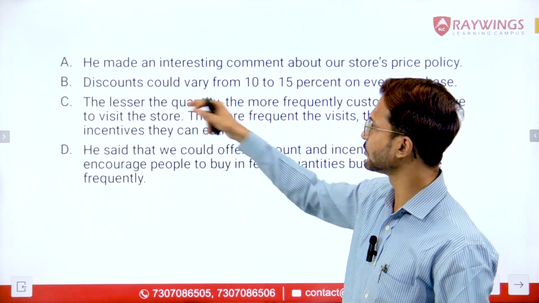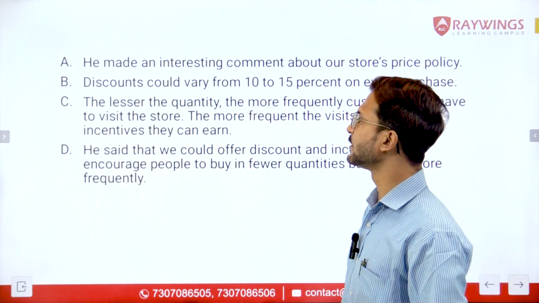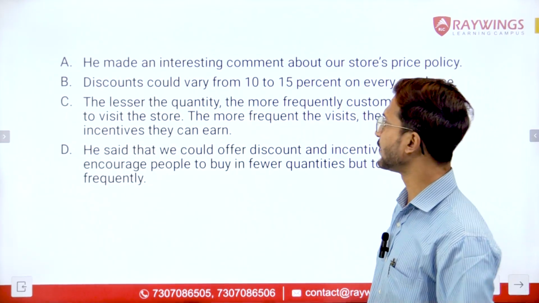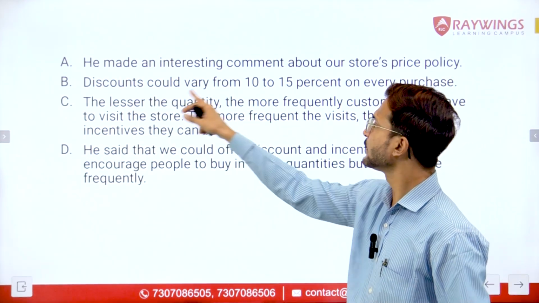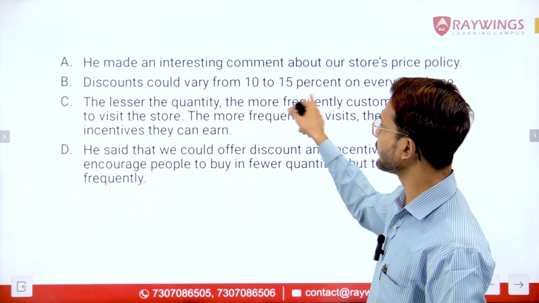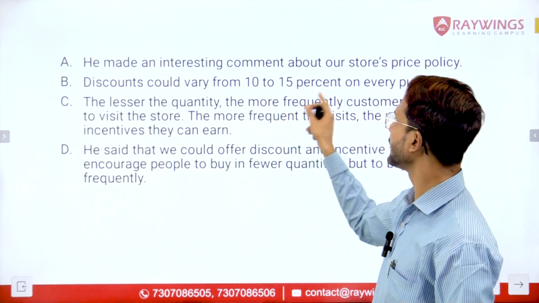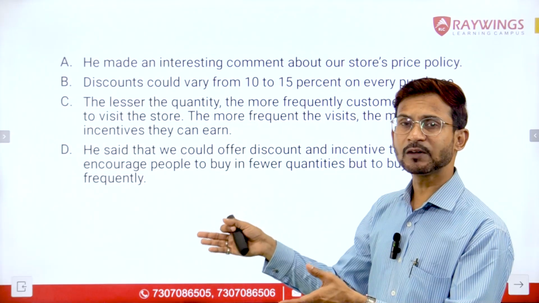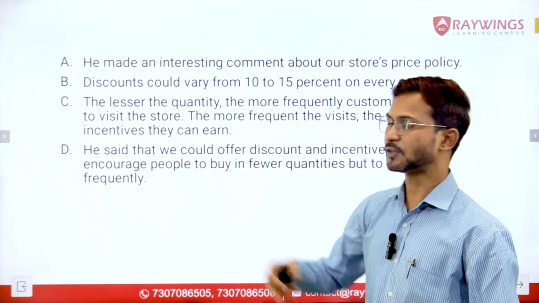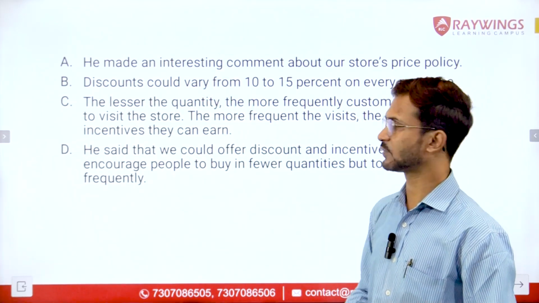Now talking about the second sentence. It says discounts could vary from 10 to 15% on every purchase. The figure of discounts has been mentioned specifically, what the range would be, 10 to 15%. That means here we are talking about discounts specifically. So this is a specific statement. So sentence number A is a general statement, and sentence number B is a specific statement.